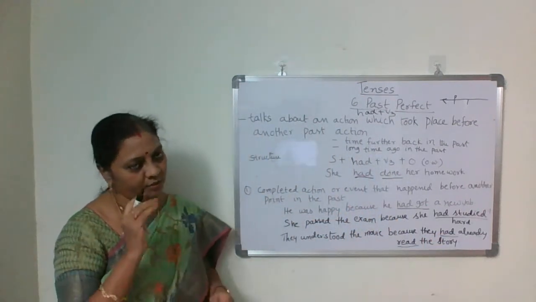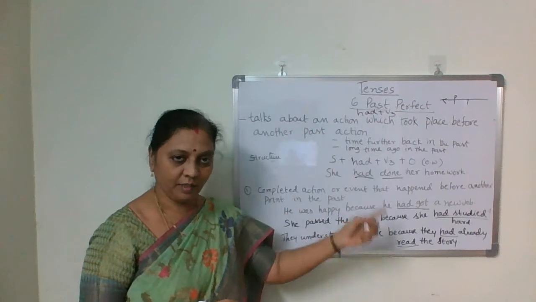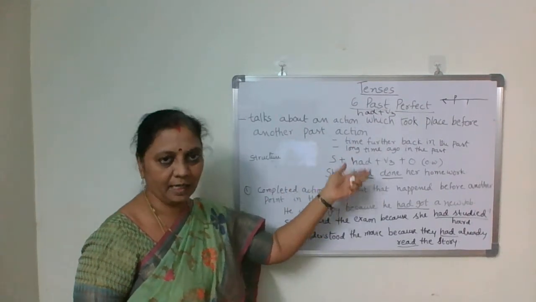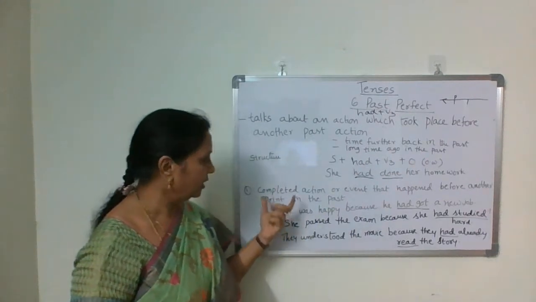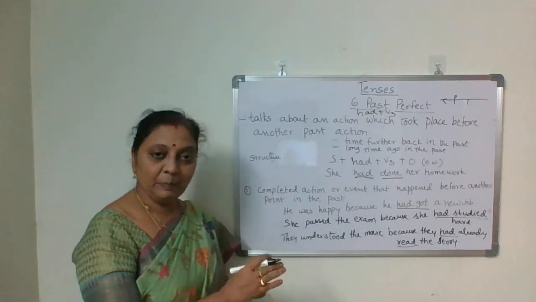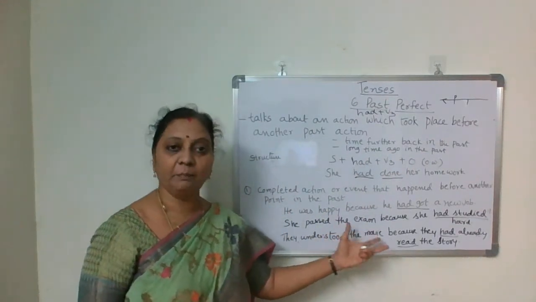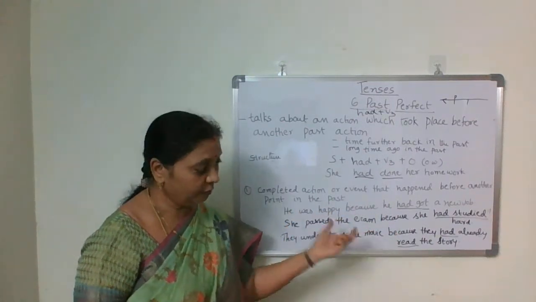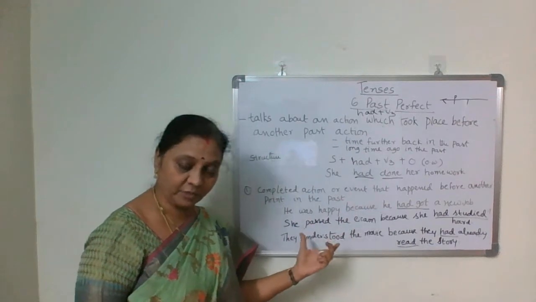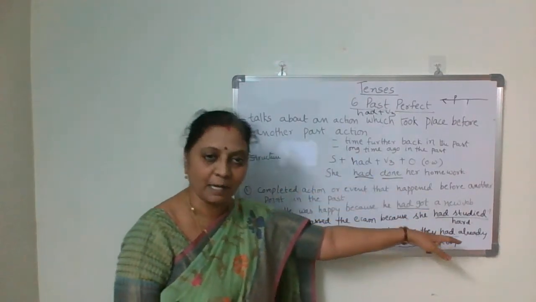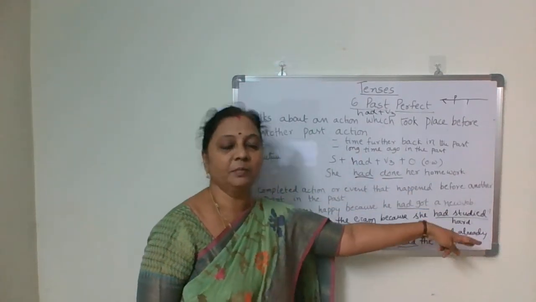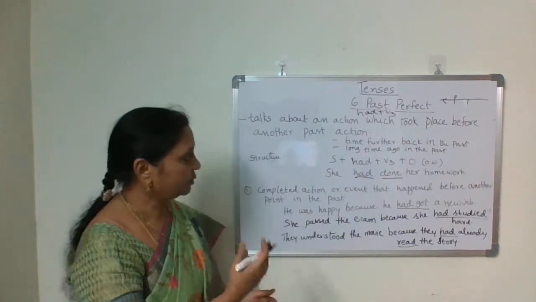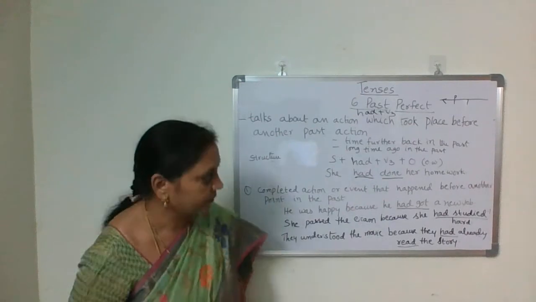So had plus V3, and what is the first usage? That is the structure: subject plus had plus V3, plus any other object. The first usage: completed action or event that happened before another point in the past. Before this past action, something else happened. To talk about that something else, we use past perfect tense. Clear? Next we do the second use.